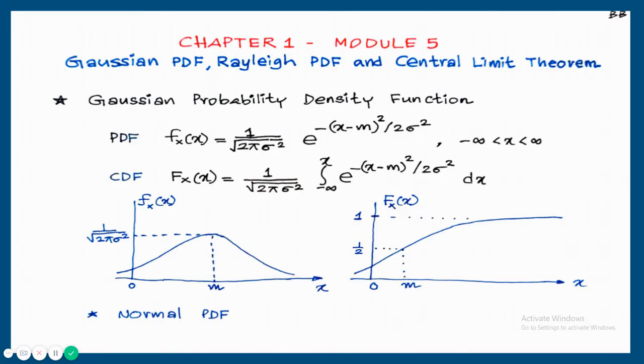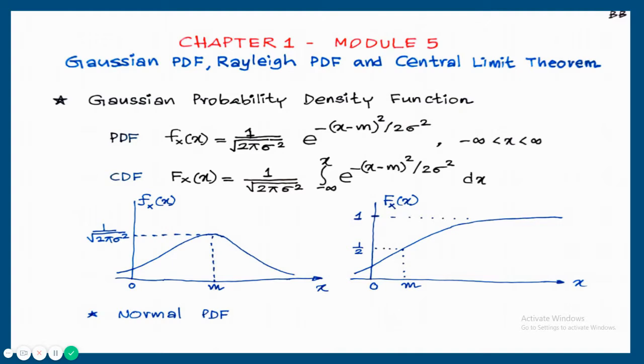First topic is Gaussian probability density function. Here the random variable is continuous, existing from minus infinity to plus infinity. This density function is also known as normal probability density function. It's a bell-shaped probability distribution.